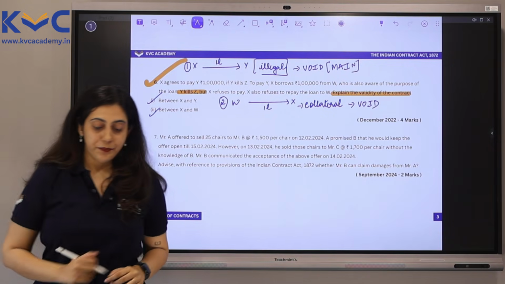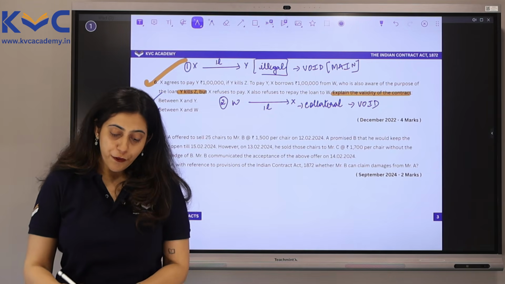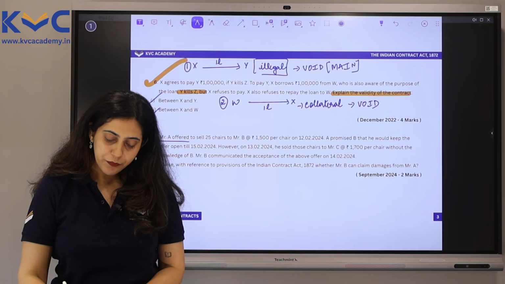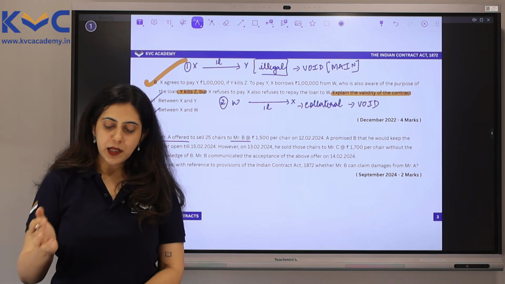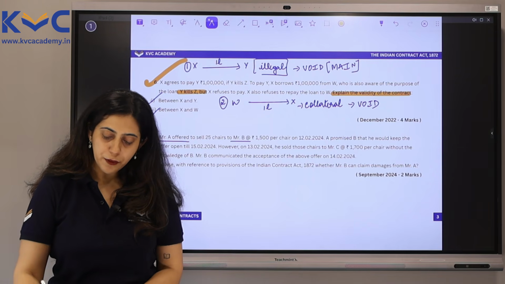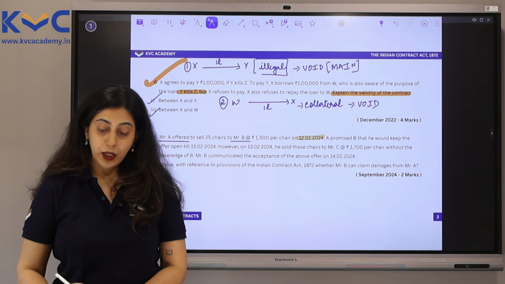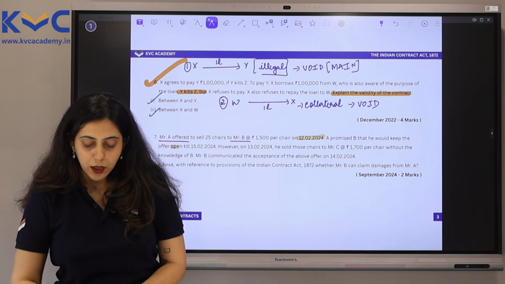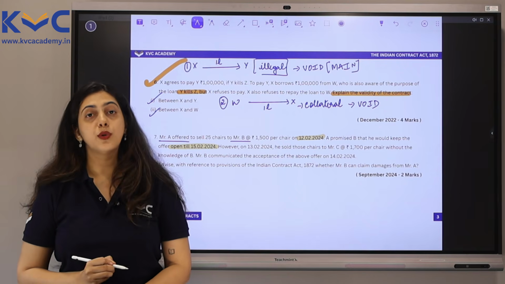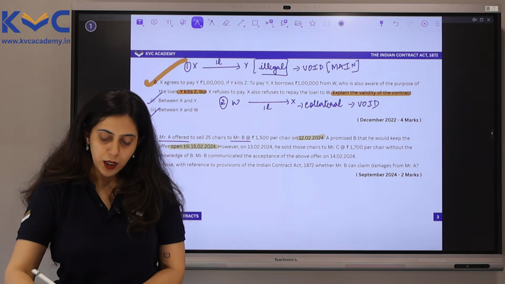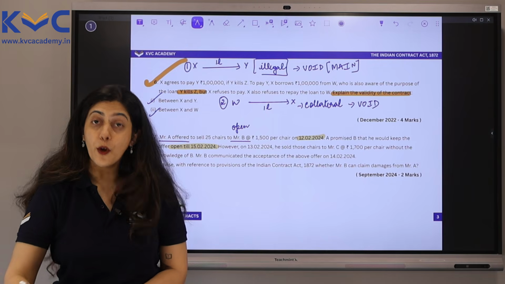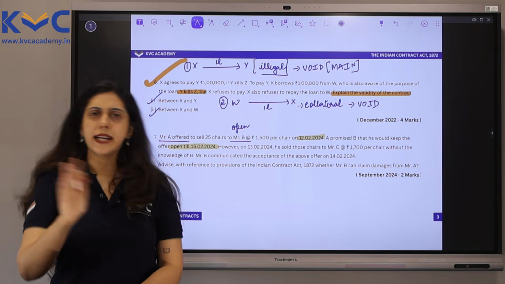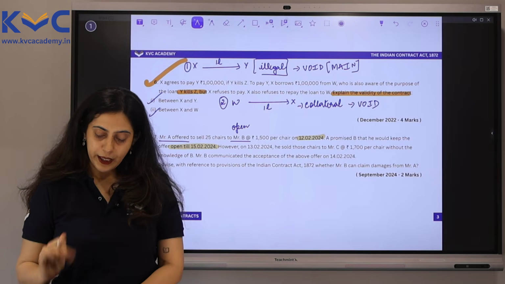Question number 7. Mr. A offered to sell 25 chairs to Mr. B at 1,500 rupees per chair on the 12th of February 2024. A also promised B that he would keep this offer open till 15th Feb 2024. So this is nothing but an open offer. What's an open offer? An offer which is valid for a period of time. It's also called a standing offer or continuing offer, right?